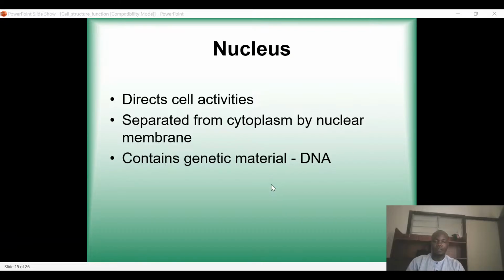If there were no membrane, the cytoplasm and the nucleus would all mix together. So it's like a demarcation between the nucleus and the cytoplasm, and that is what you call the nuclear membrane.